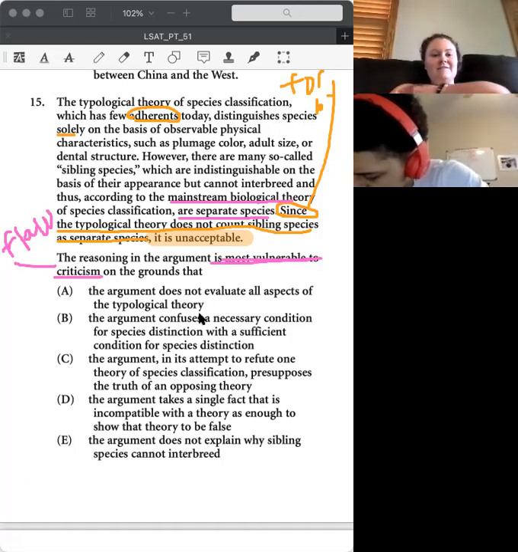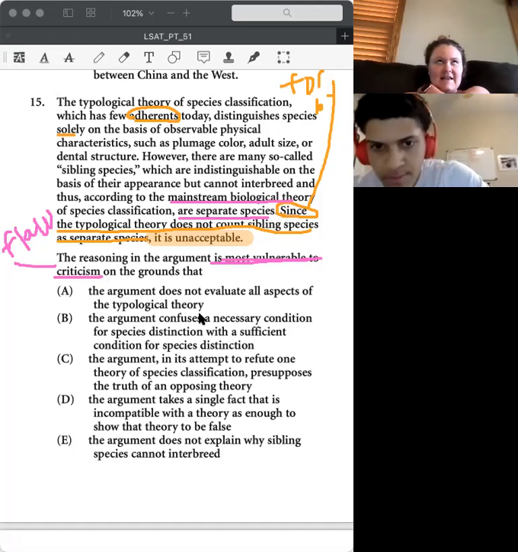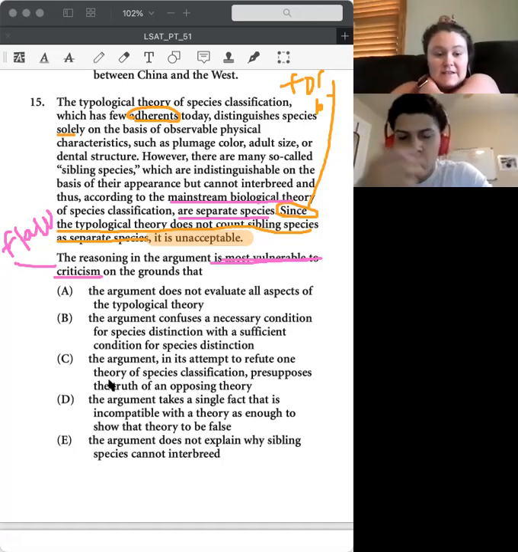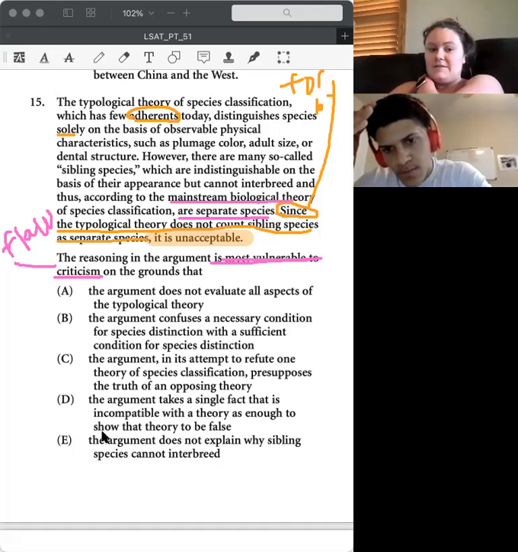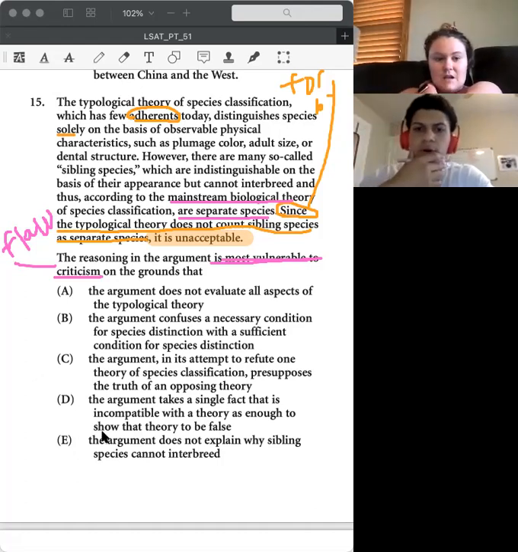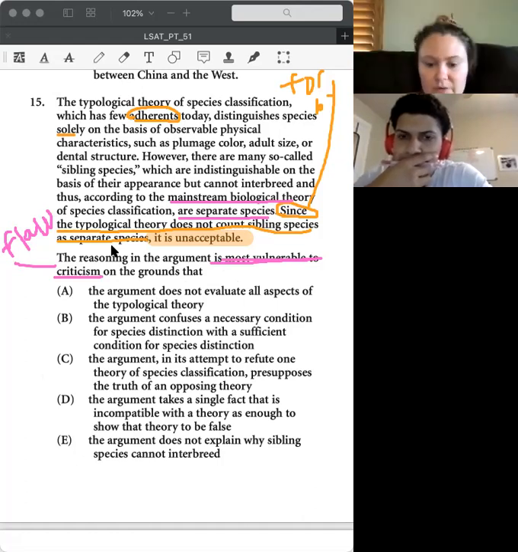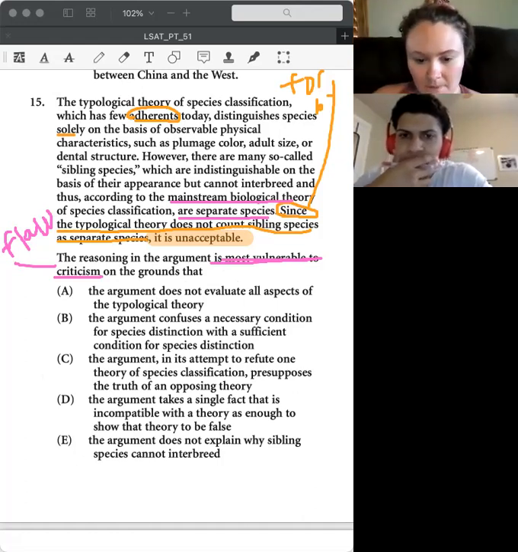So we're asking which one of these is the reason that it's flawed. It is a flaw question, but you can also think of it as which answer, being true, weakens the argument. Okay, so what is the gap between our reasoning and conclusion in this question? The gap would be that...